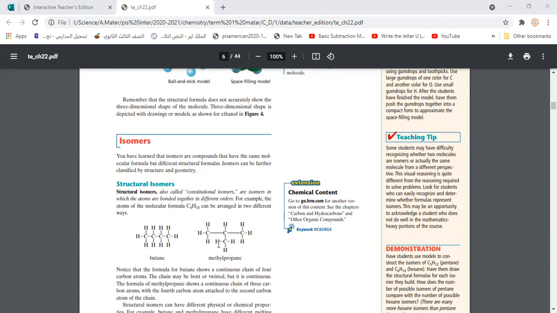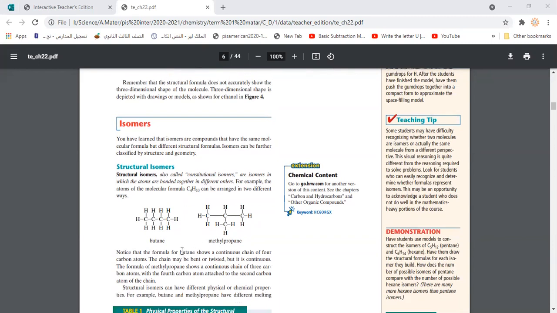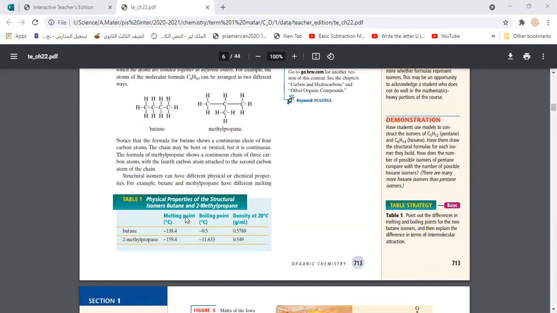Here, guys, both have the same number of atoms, both contain 4 carbons and 10 hydrogens, but the different arrangement gives them different properties, so we call them isomers. If we make a little comparison between these two compounds, the butane has a melting point of negative 138, while the methyl propane is negative 159.